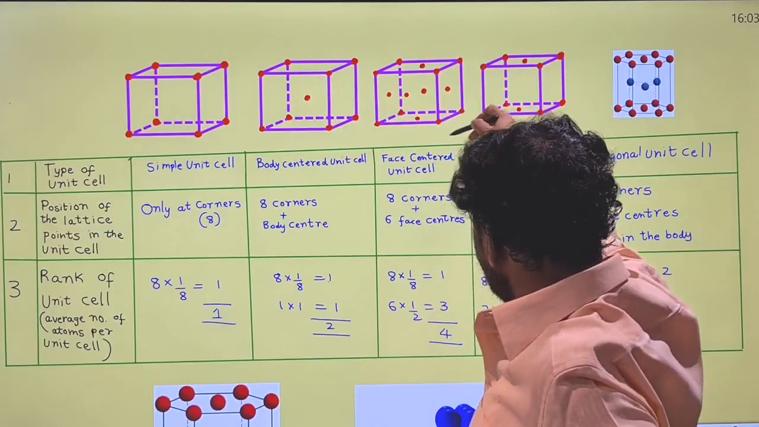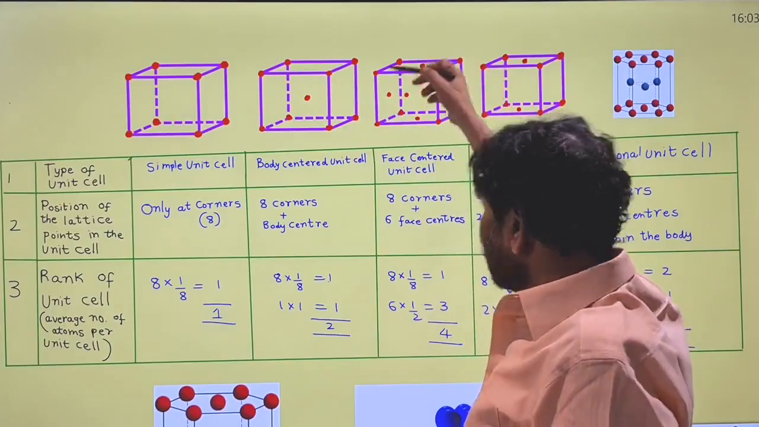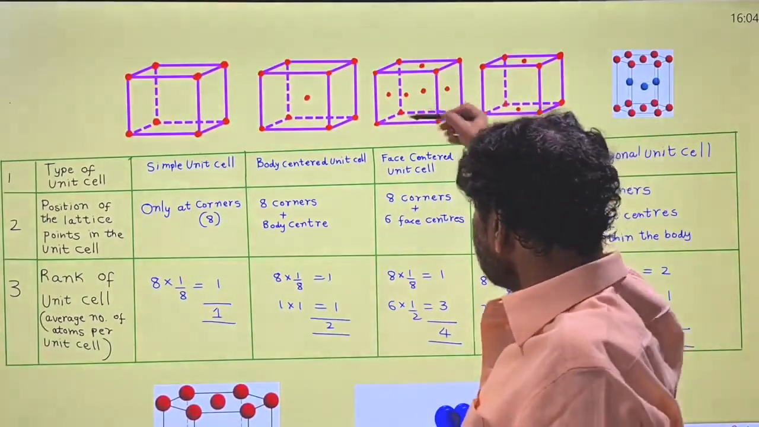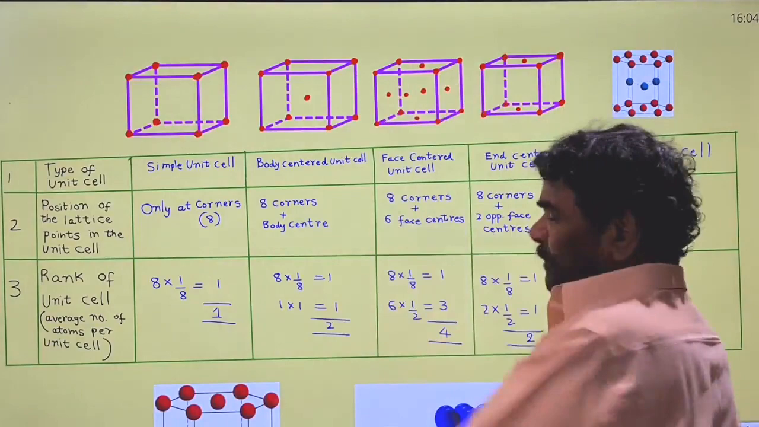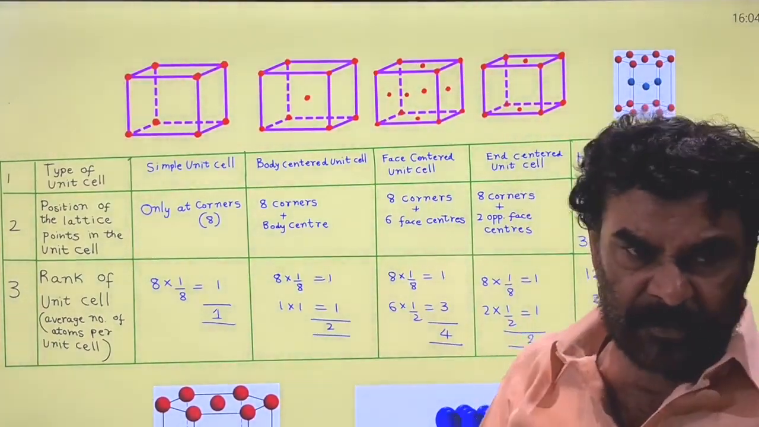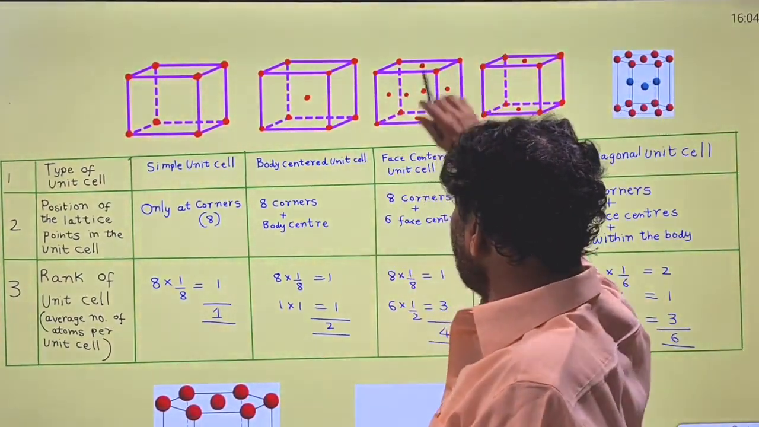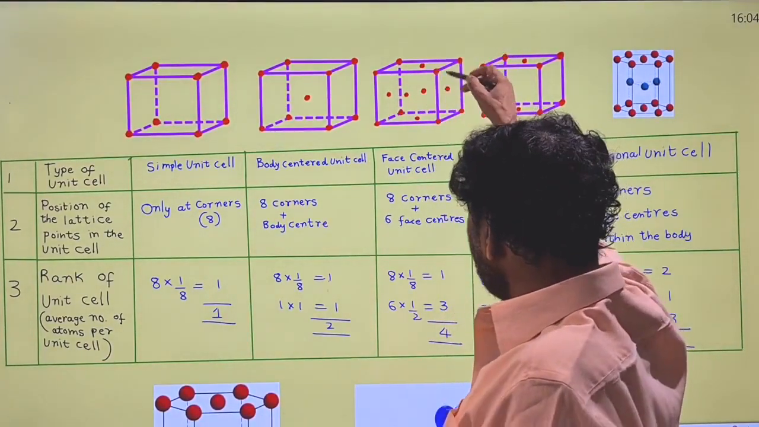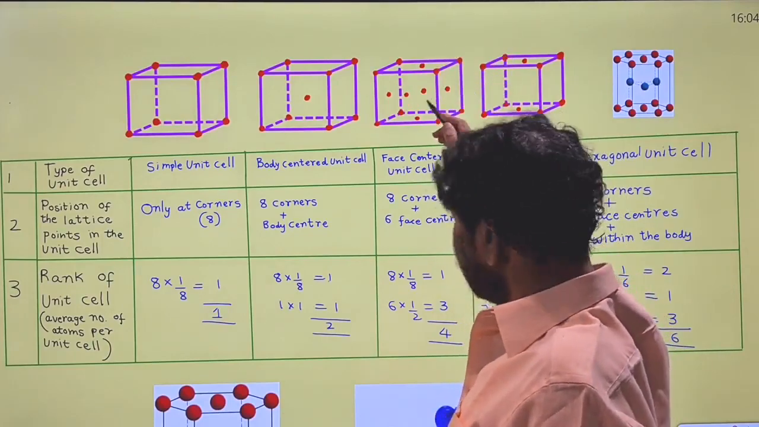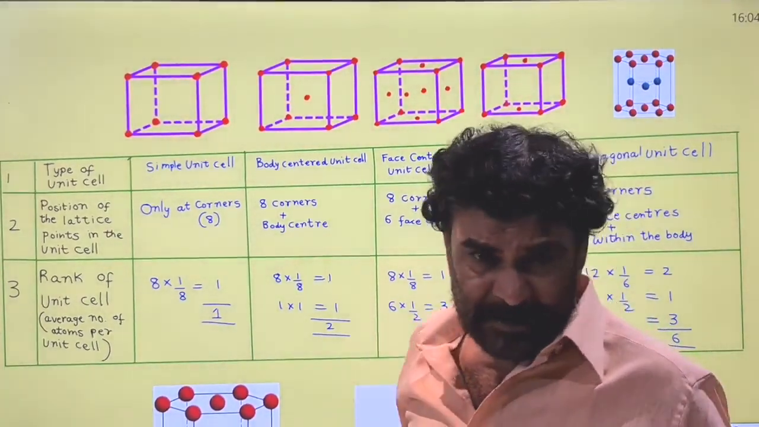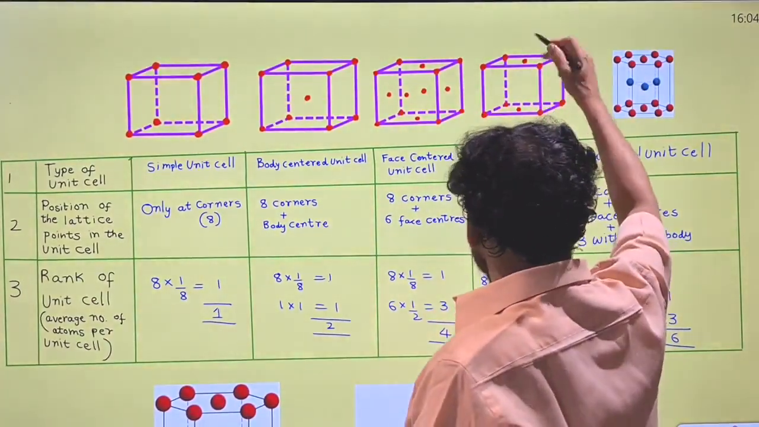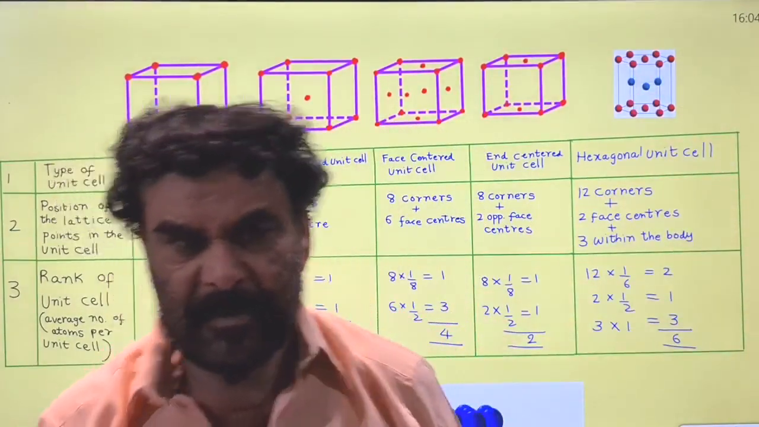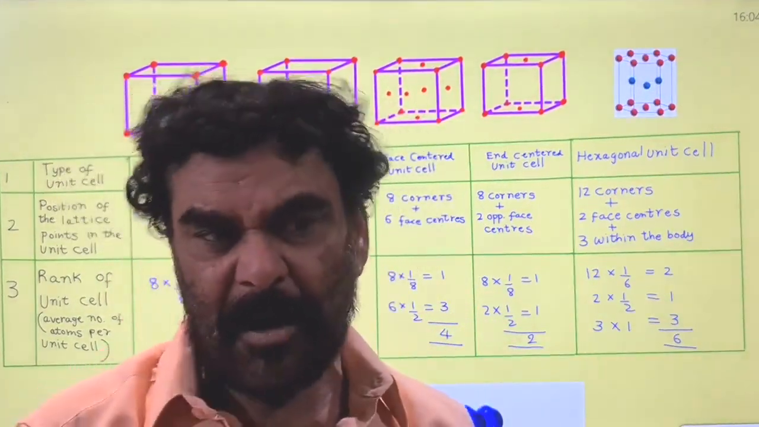Here is the face-centered unit cell. At the corners, 8 corners are occupied by lattice points, and there are 6 faces of the unit cell that also have lattice points. How many lattice points are involved? How many atoms? 8 plus 6, 14. Similarly here, 8 plus 2, 10. So leave that part, I will come to the other one.